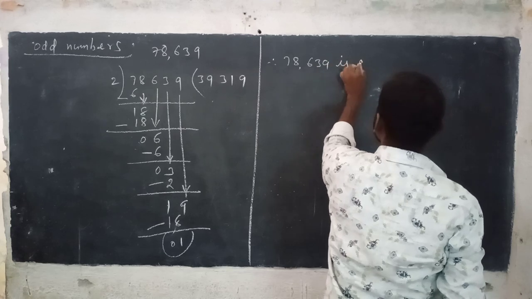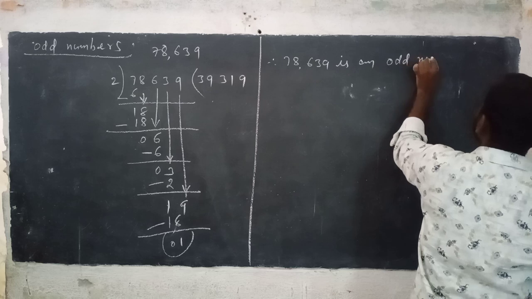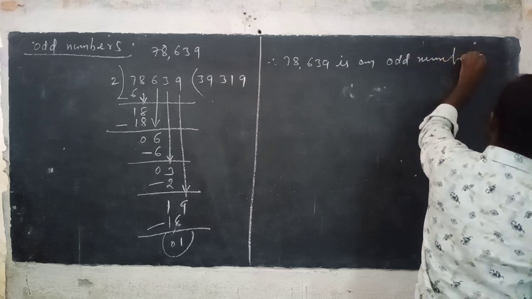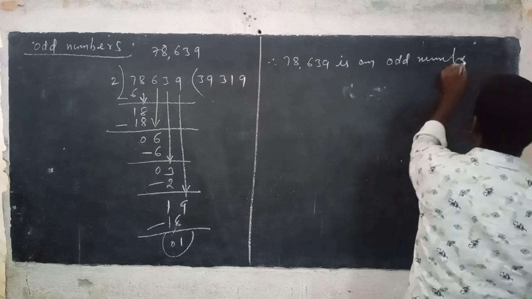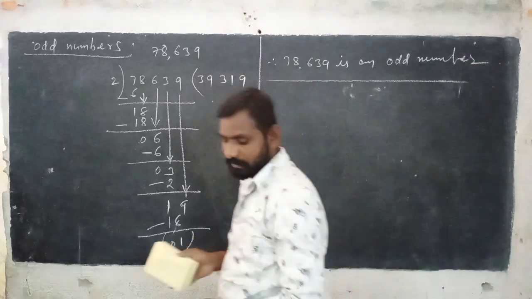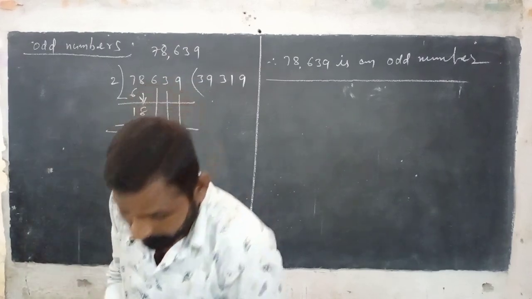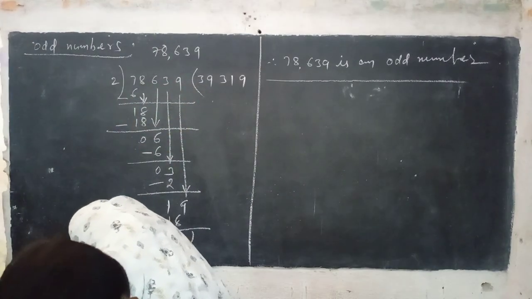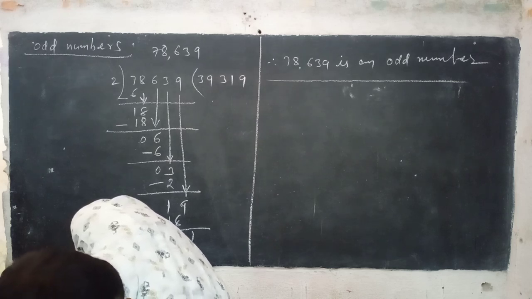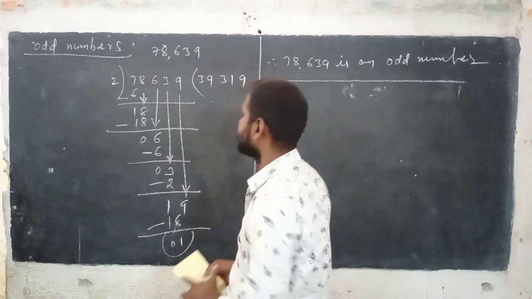Therefore, 78,639 is an odd number. Odd number. Did you understand? That is an odd number. Now next, fraction.